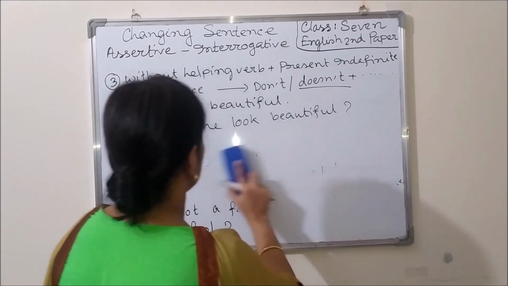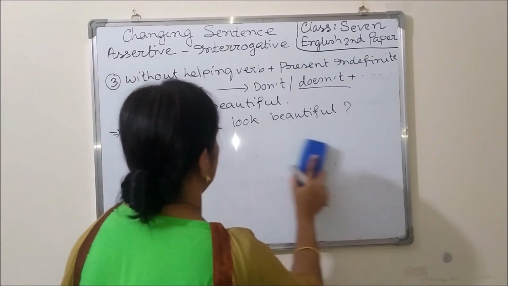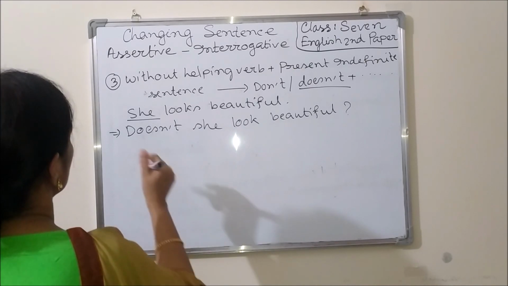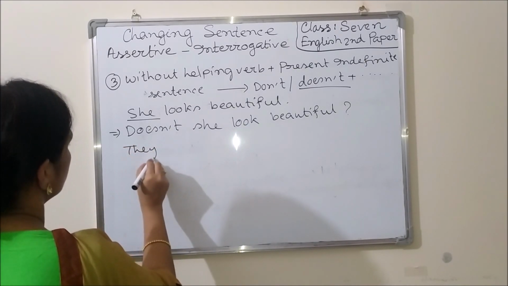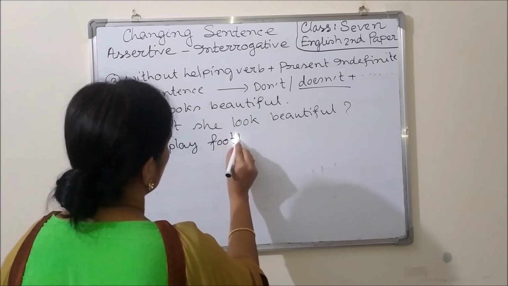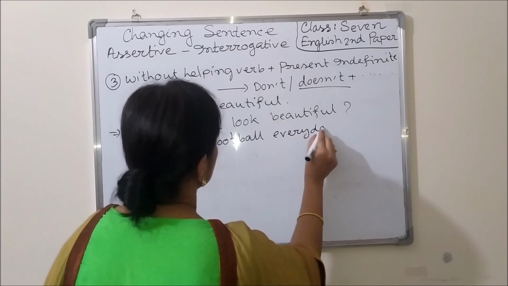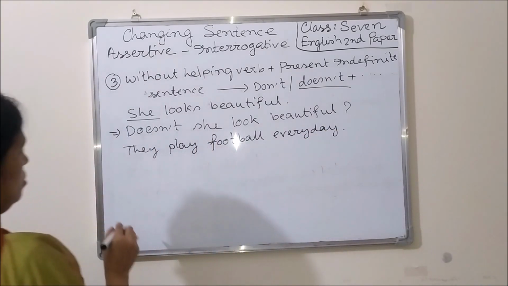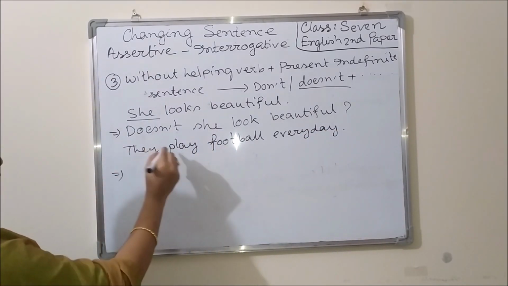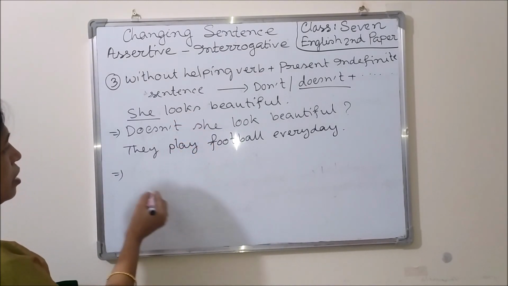Let us see another example. They play football every day. Okay, like before, here is no helping verb.